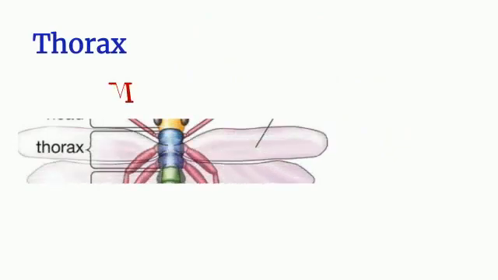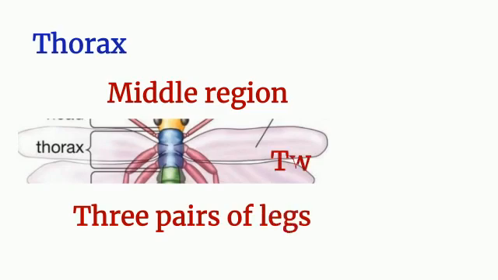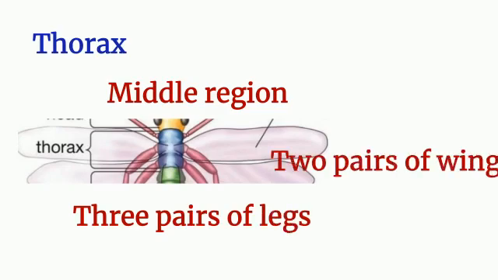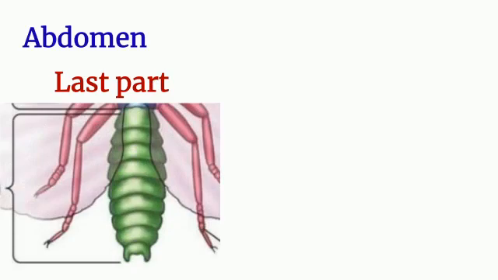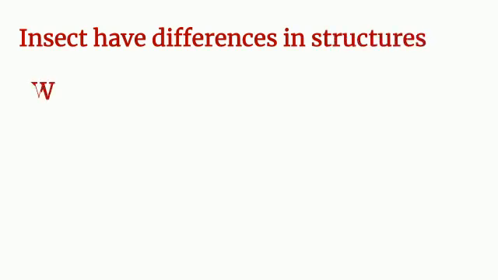Next is the thorax. The thorax is the middle region of the body. It bears the three pairs of legs and two pairs of wings. Next is the abdomen. The abdomen is the last part of the insect body. Abdomen of most of the insects have clear segmentation. Insects have differences in structure like wings, legs, antennas, and mouthparts.